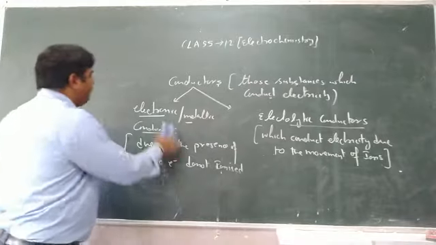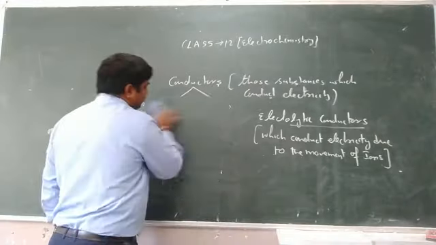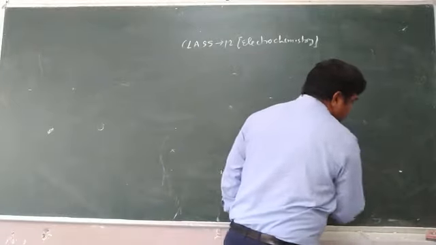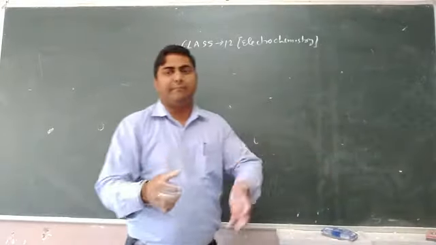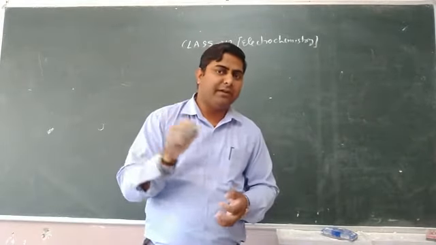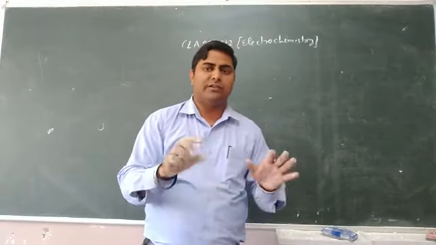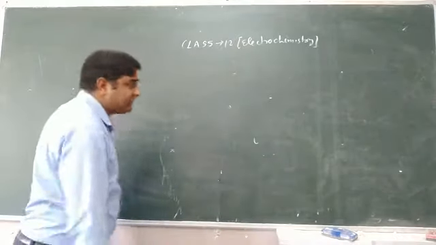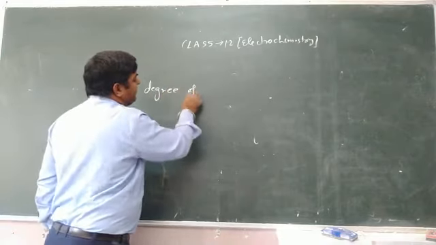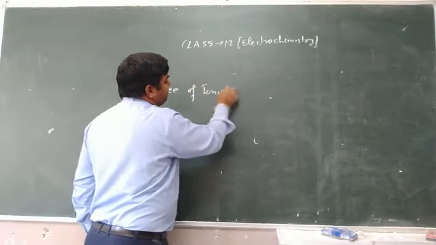Now, what is ionization constant? We know that strong electrolytes are those which ionize completely, or dissociate into ions completely, whereas weak electrolytes do not dissociate completely into ions. So, we have another concept, that is degree of ionization.